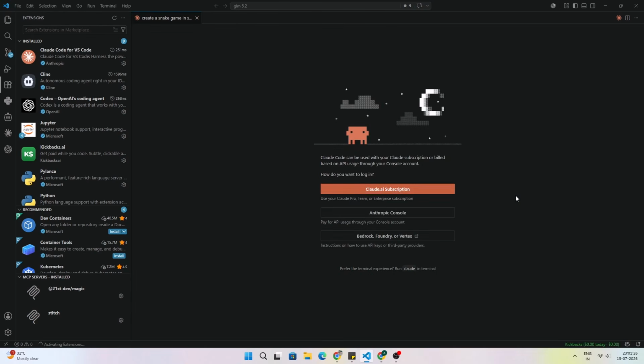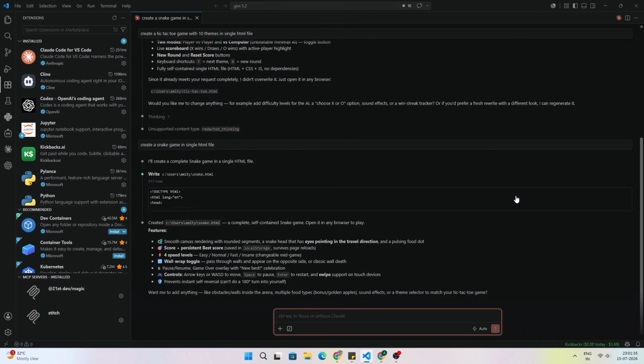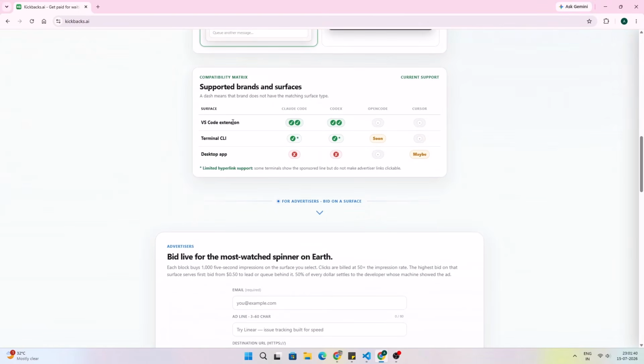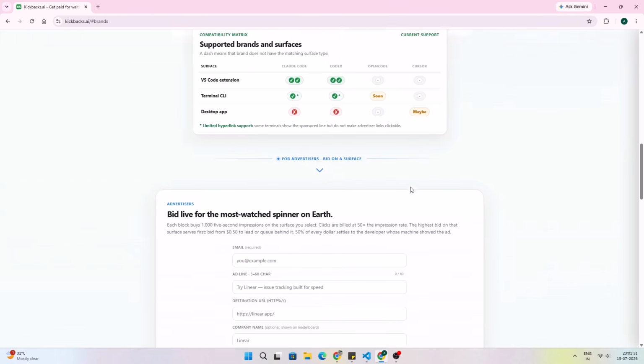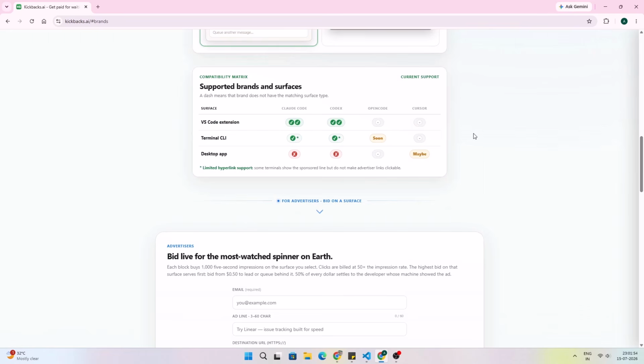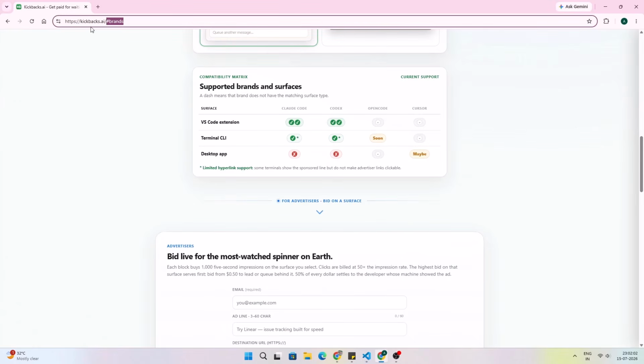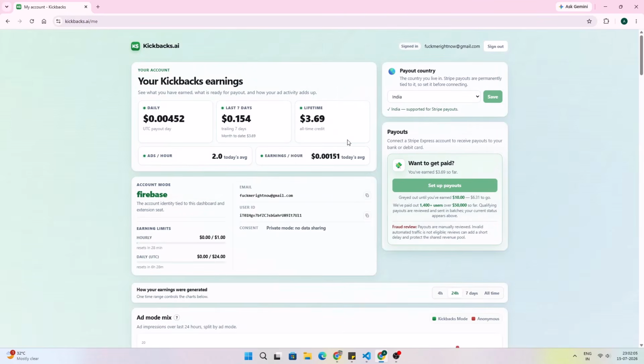Many people are asking whether we can use it on an Android phone. Completely no, you can't use it on an Android phone. Many people ask how to use it on OpenCode or Kiro. Currently it supports, you can check on their website, the VS Code extension fully, and if you use the VS Code extension, you will be getting higher ads, and you will be earning more than using the terminal CLI. And many people ask, can we use it in the Claude Code desktop app? A complete no to that also, because currently it supports only the CLI and the VS Code extension.